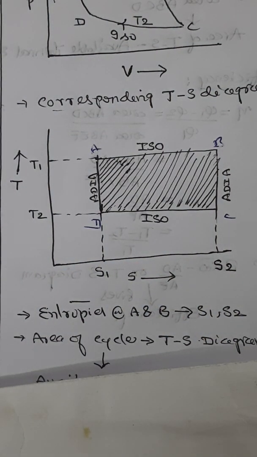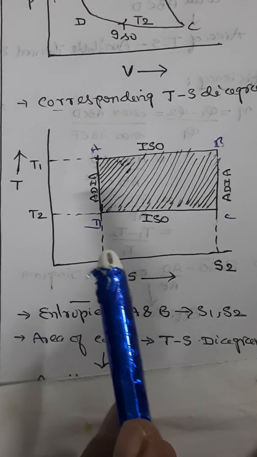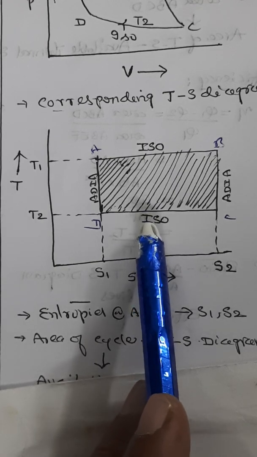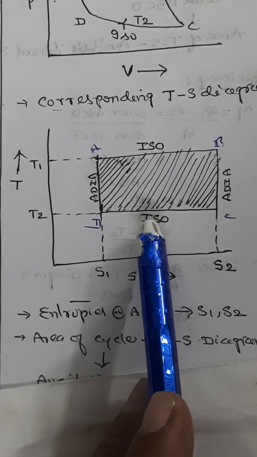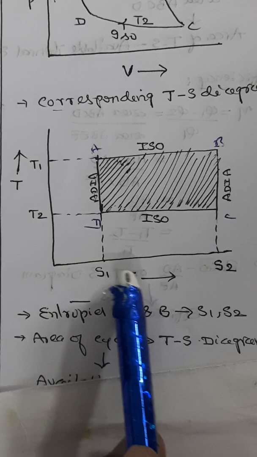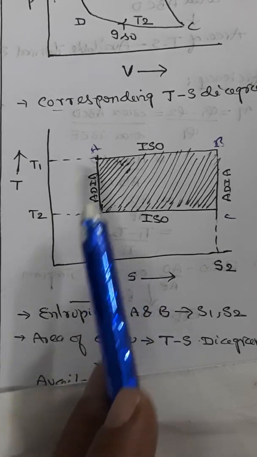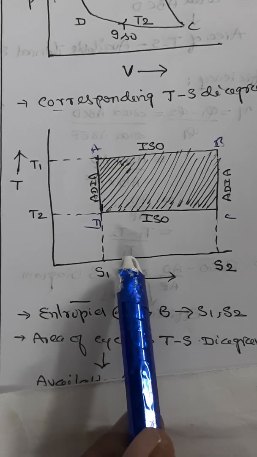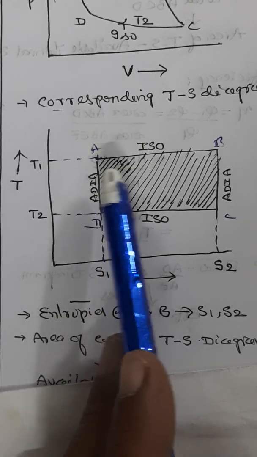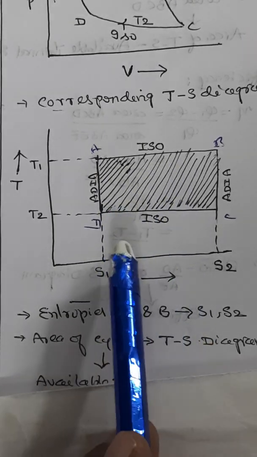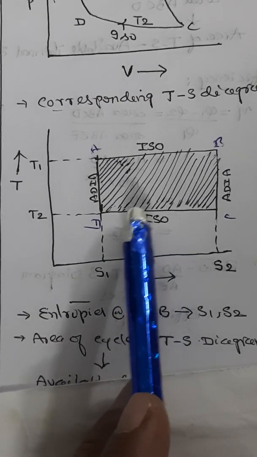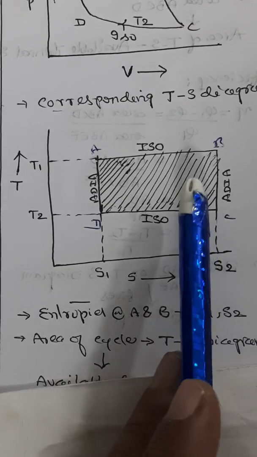Now if you see here, during the isothermal expansion, AB is at constant temperature T1. The entropy of the working substance increases from S1 to S2. Let us take S1 and S2 to be the entropies at A and B respectively. So therefore, during the isothermal expansion AB at constant temperature T1, the entropy of the working substance increases from S1 to S2.